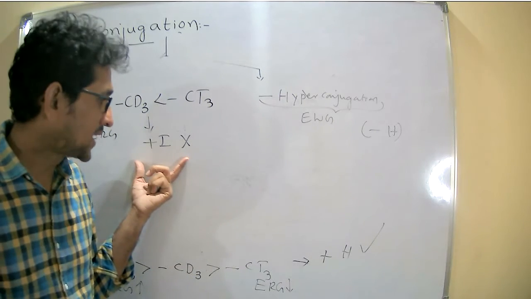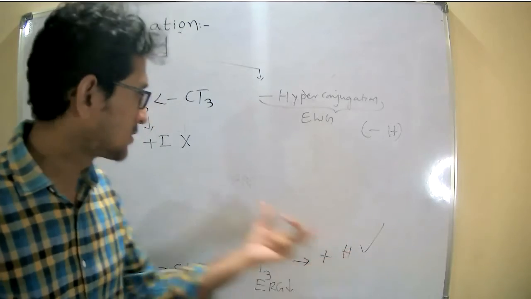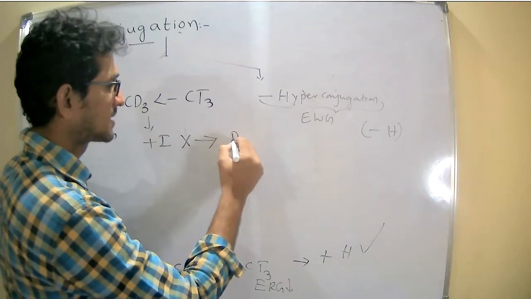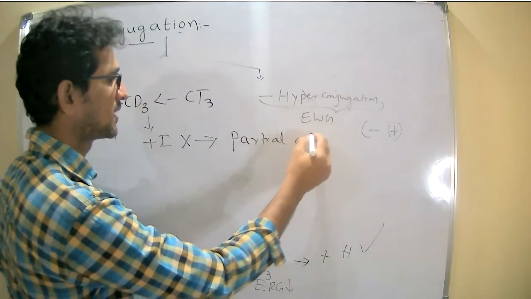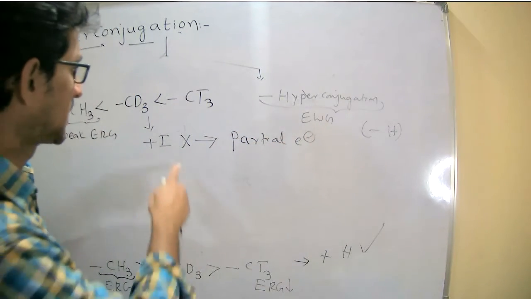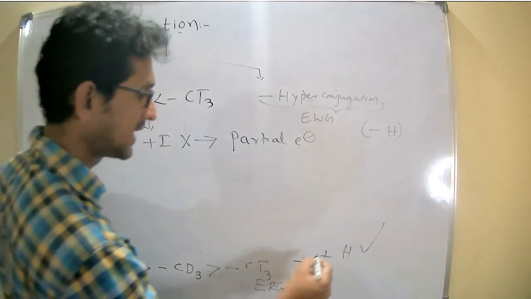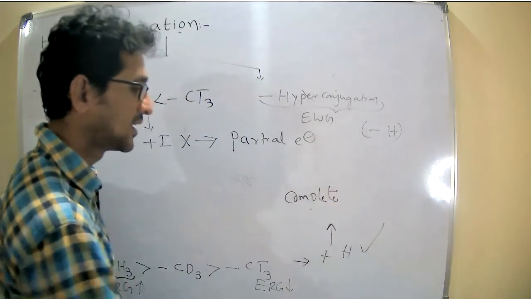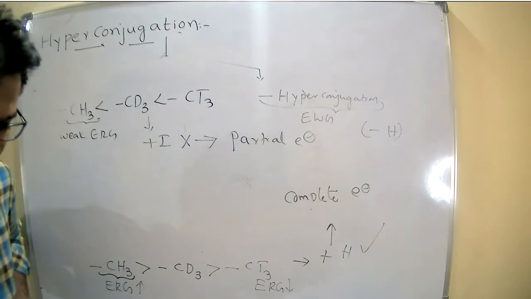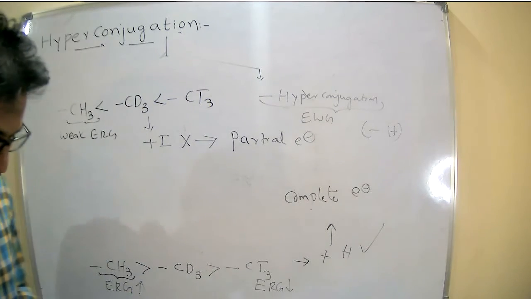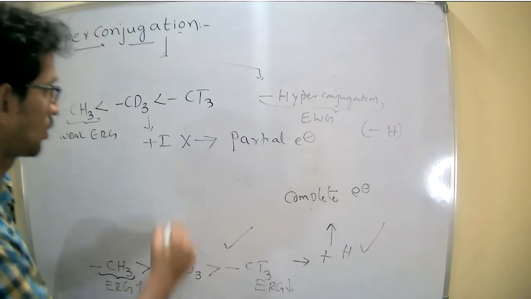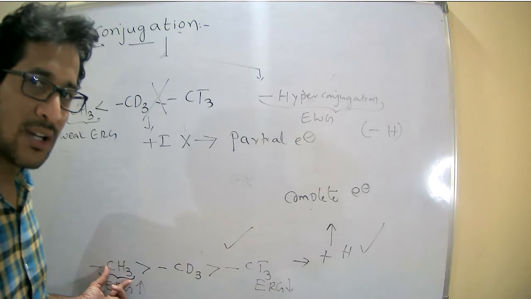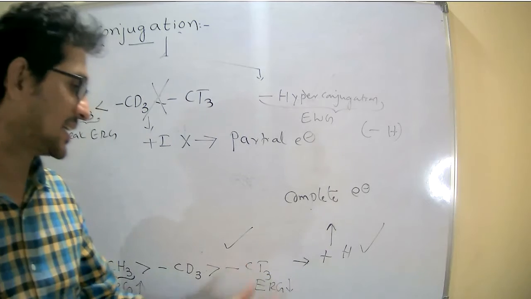For example, see here, the same compound showing the reverse ability in the two different displacement modes. If you observe such type of things, you always prefer the hyperconjugation over the inductive effect, because in the inductive effect, partial electron displacement takes place, whereas in hyperconjugation, complete electron displacement is taking place. Therefore, prefer this over this. Therefore, methyl group is a stronger electron releasing group than the CT3.